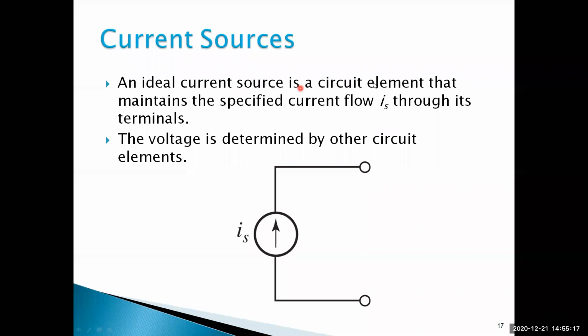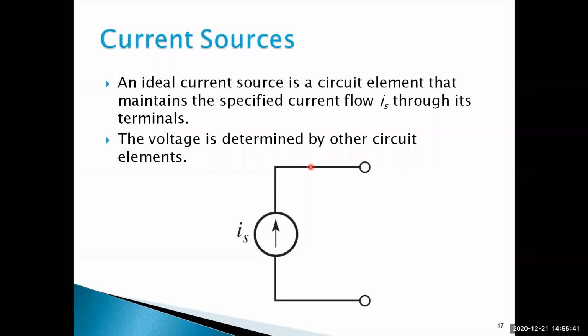That means the current here is constant. For example, 2 amps, that current is constant, fixed. For example, current IS is 5 amps, fixed. It can supply up to 5 amps only. But the voltage drop depends on other circuit parameters.